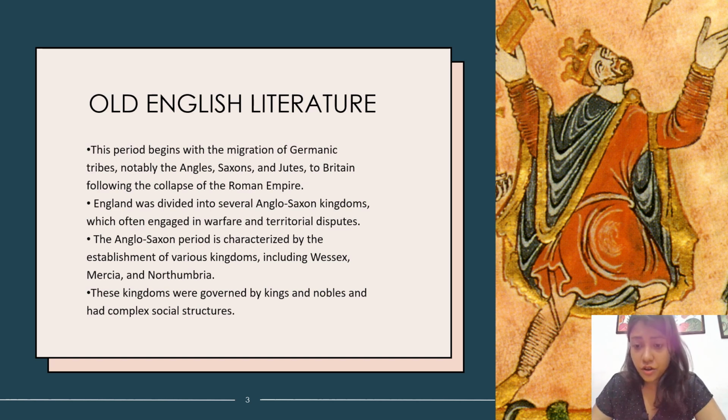See, to be very honest, from the UGC NET perspective, this particular age is not that important. You should not deep dive into this age. You should know the structure of this age, because it is important for you to understand that this is the basic structure from where English literature is built. So you need to understand this age from that perspective, but to go deep into detail of what happened and where it happened, I don't think that's very important. You just need to know the structure of Old English literature.